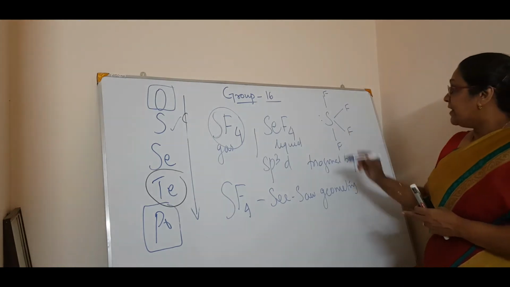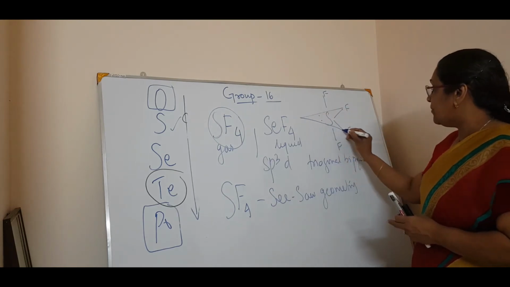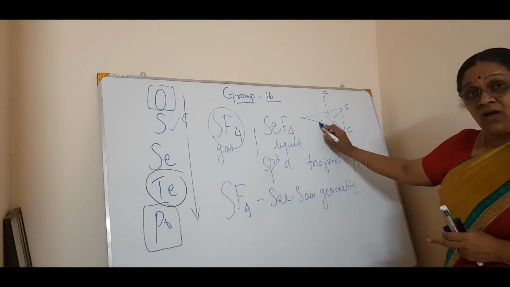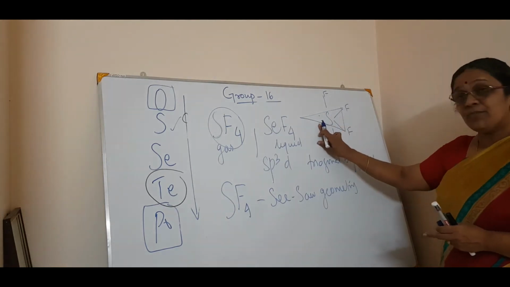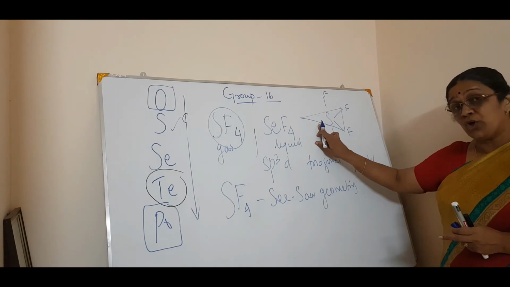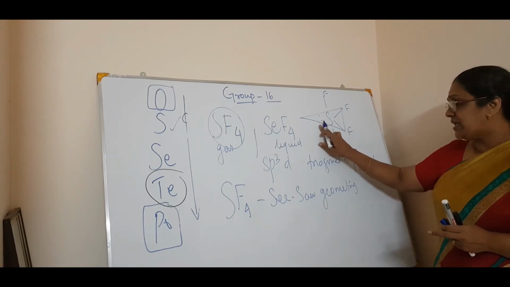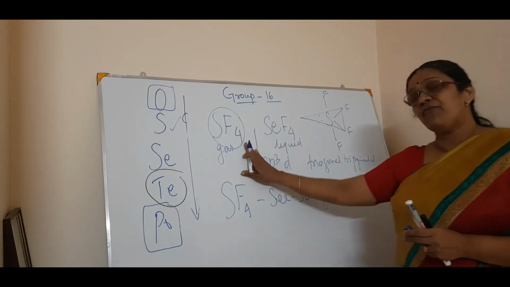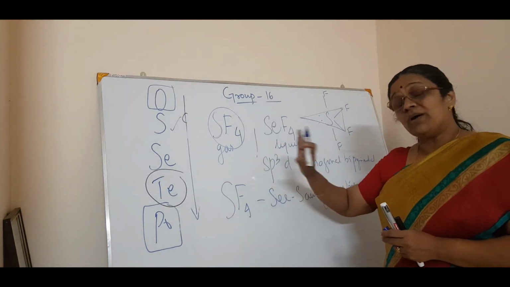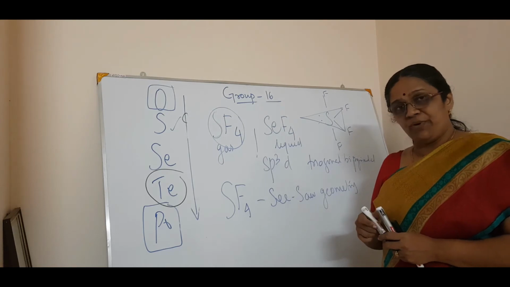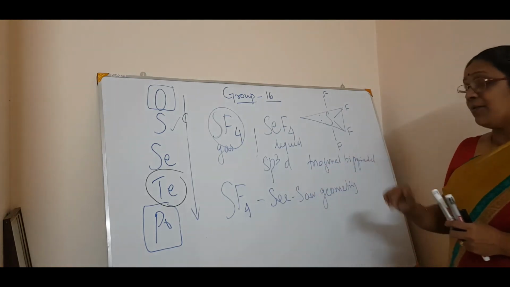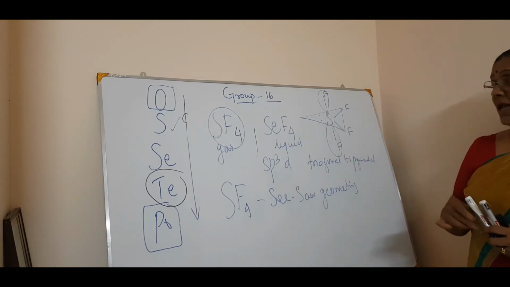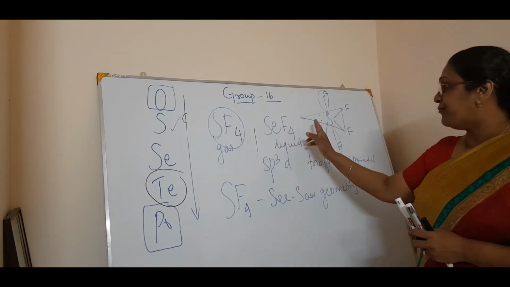The one lone pair of electrons is at one corner of an equatorial position, thereby the molecule is very stable. So SF4 has a seesaw geometry. Clear? What about SF6? Octahedral geometry. Here it is trigonal bipyramidal.